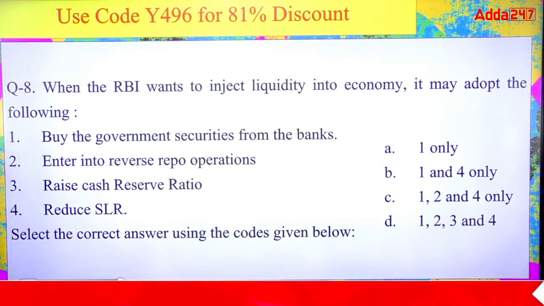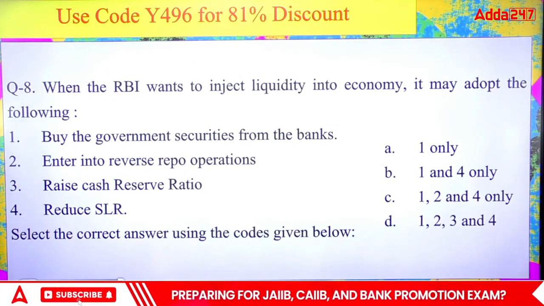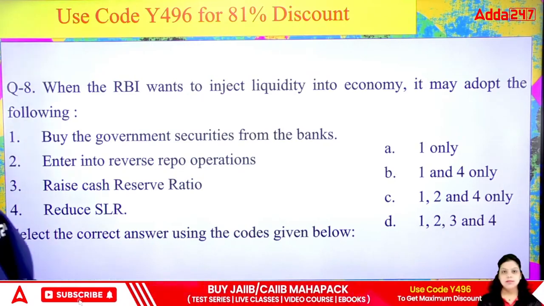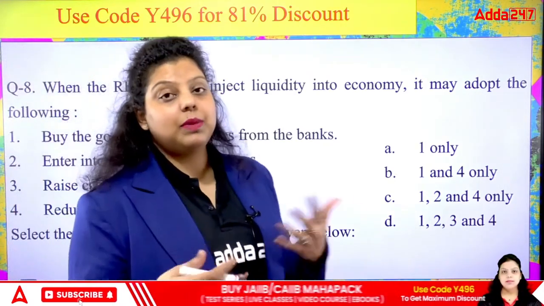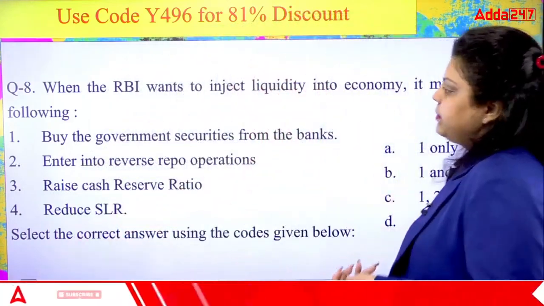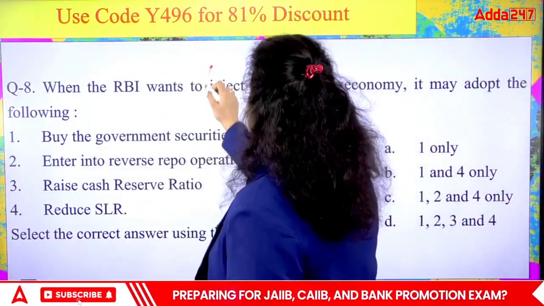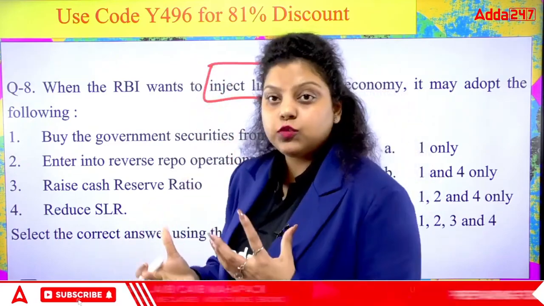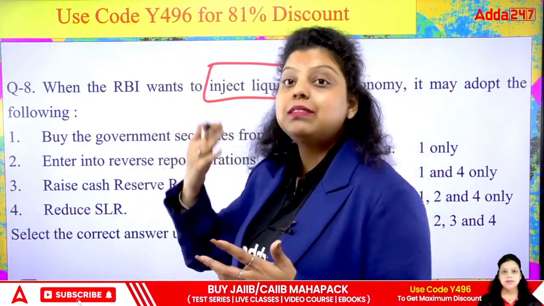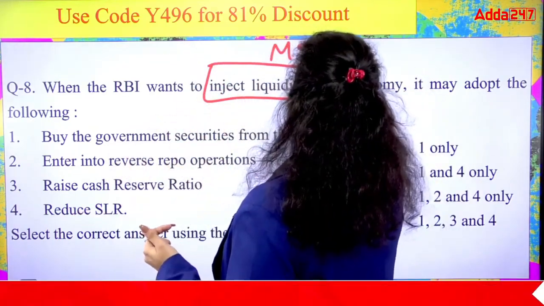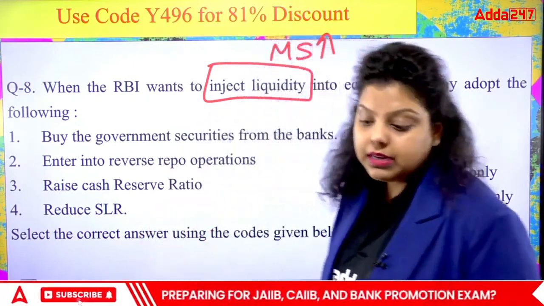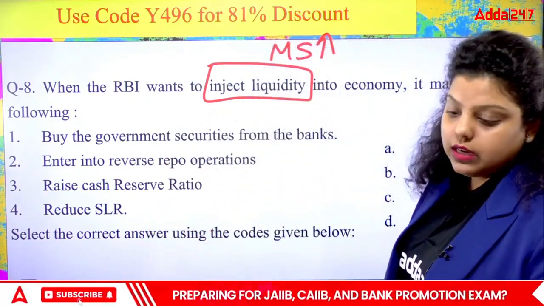Next. When the RBI wants to inject liquidity into the economy, it may adopt the following. Okay, when RBI wants to inject liquidity into the economy, it may do what? It may adopt the following things. Inject liquidity means cash flow. If RBI wants to inject liquidity, it means RBI wants to increase the money supply in the economy. That will be known as injecting liquidity.